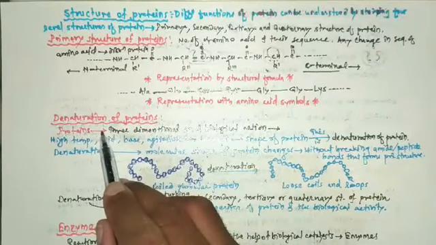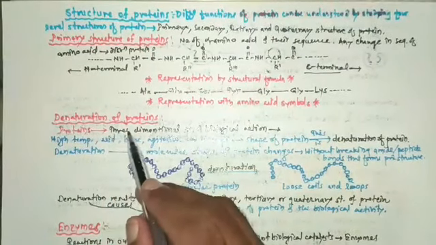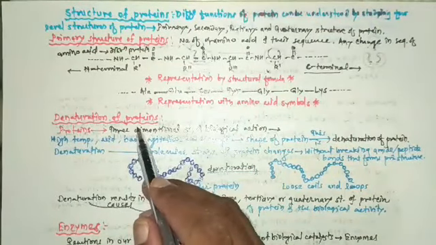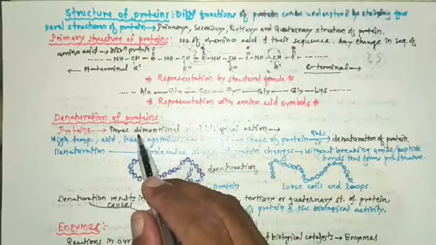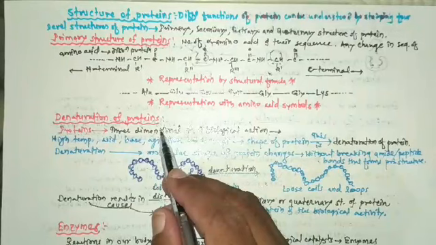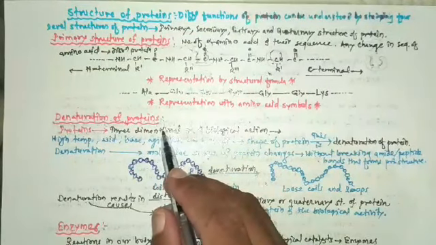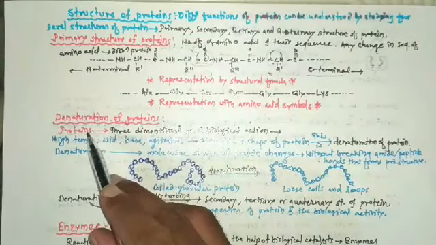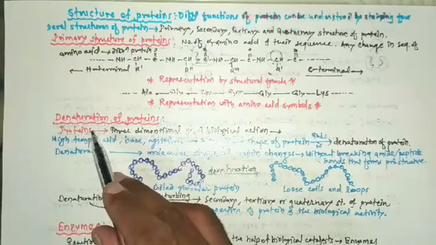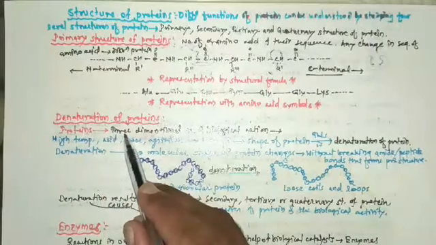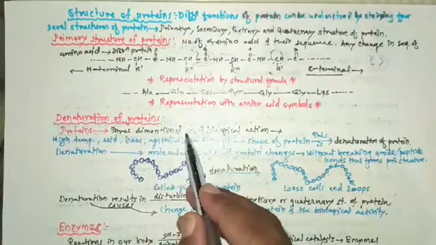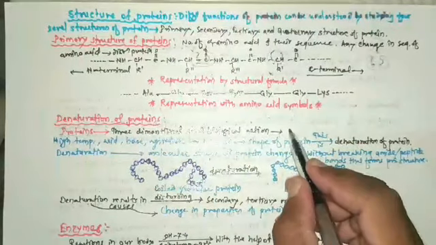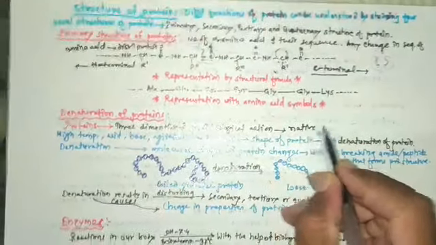So protein present in a biological system with a characteristic three-dimensional structure and biological action is called native protein.